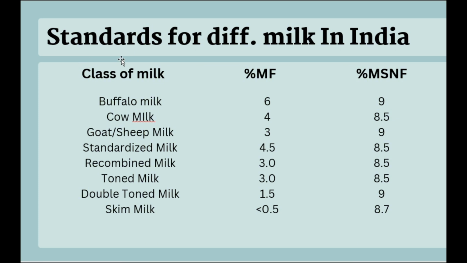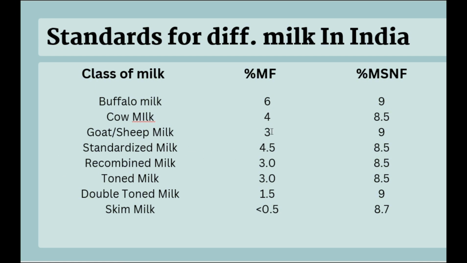Now we move ahead to the standards for different milks in India. This is very important, and it is asked in various examinations. Buffalo milk has milk fat of about 6%. You have seen on the Amul Gold packet that it says 6% milk fat and 9% milk solid not fat. In cow milk, it has 4% milk fat and 8.5% milk solid not fat.